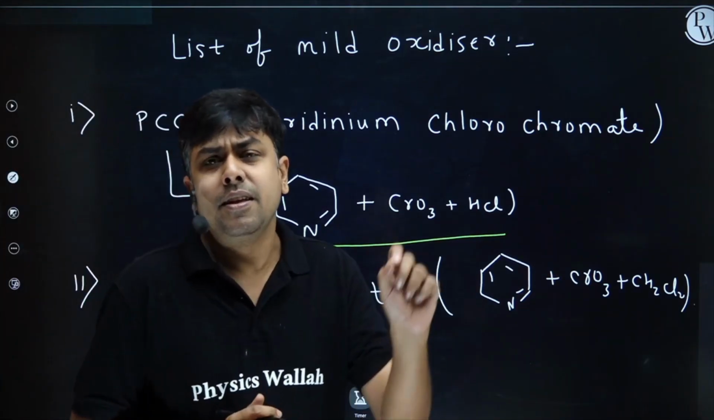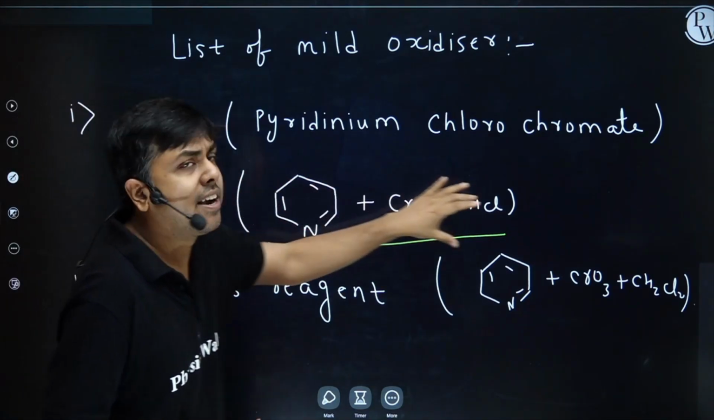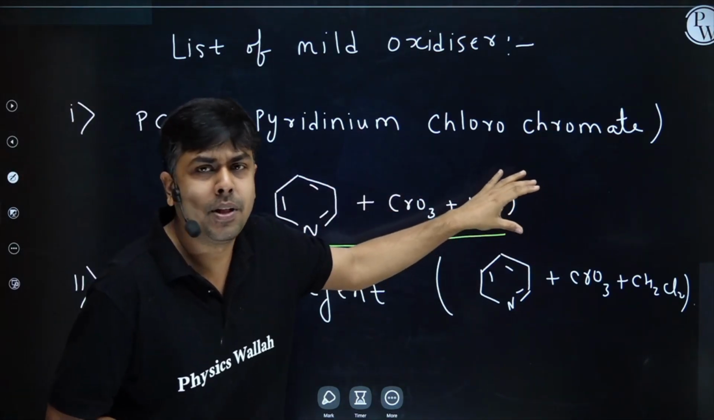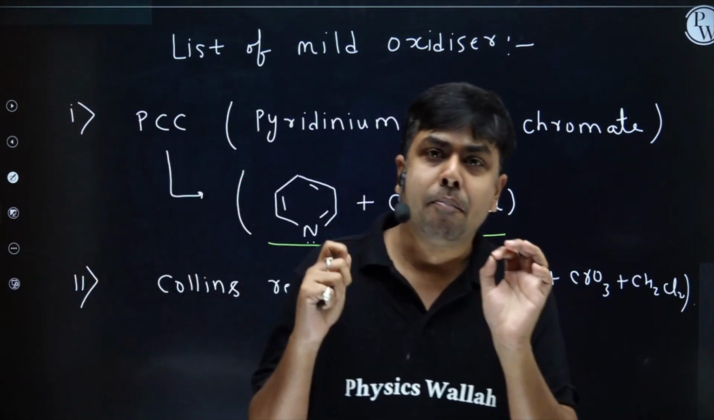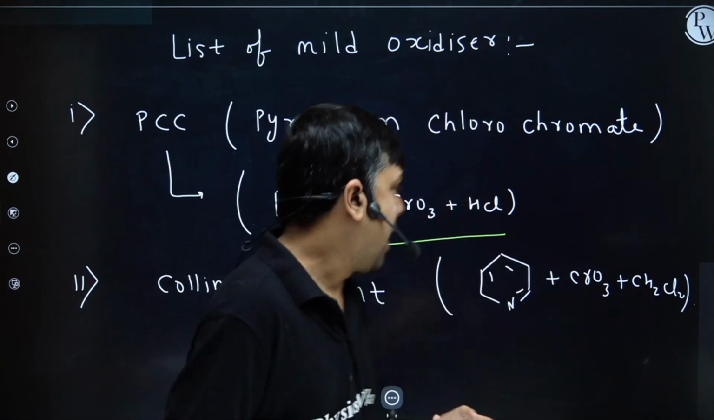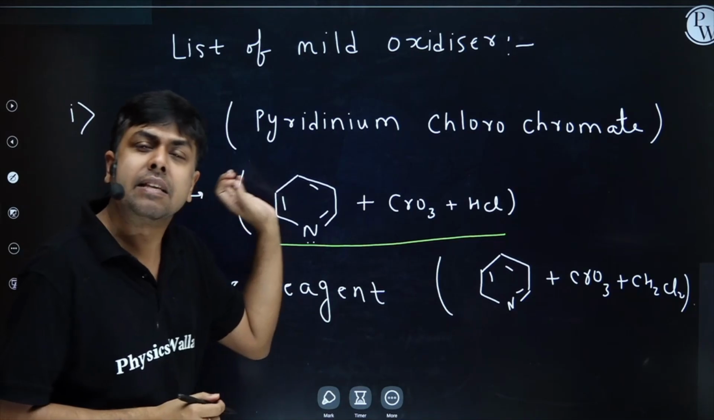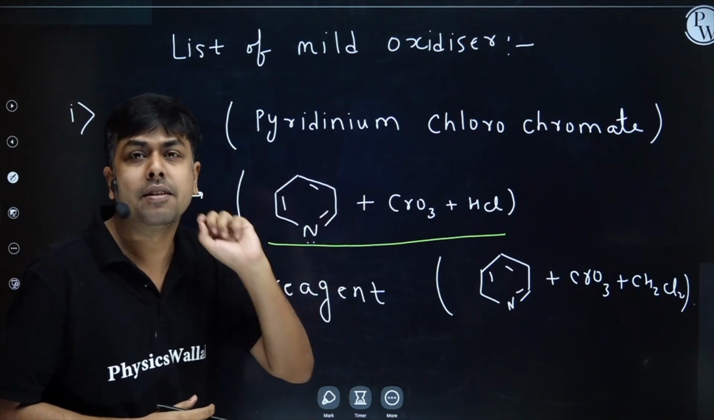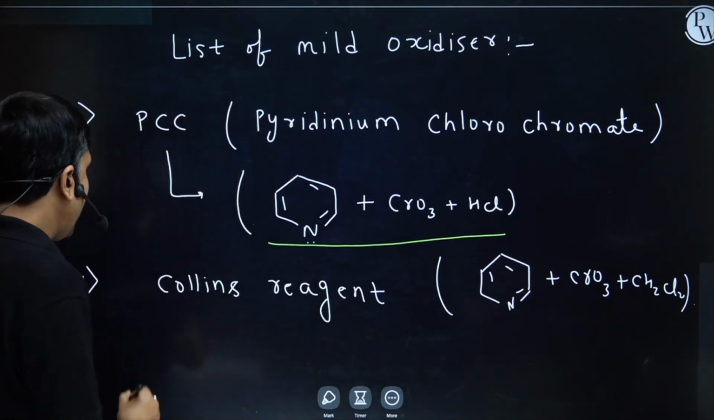Sometimes you will directly see a primary alcohol and they will give you PCC. They won't write the molecular formula or structural formula. They will simply write PCC. This PCC is a mild oxidizer. Either it can be written in this form or they can simply write PCC. Both of them represent the same thing. It's a mild oxidizer.